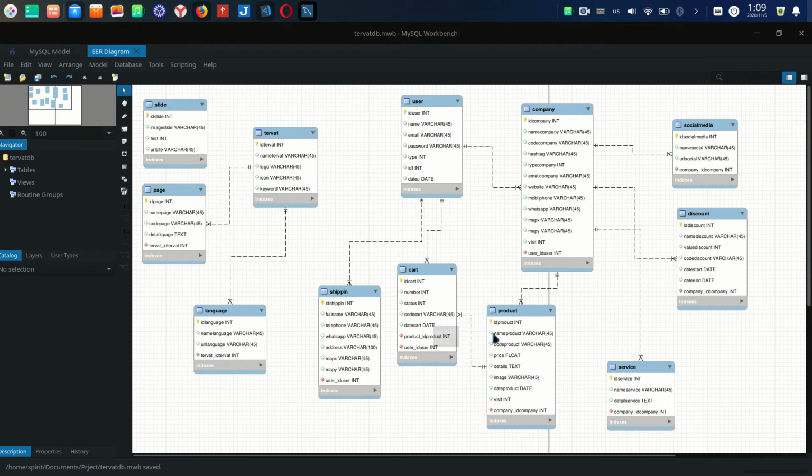That's it. Another thing too is the Tervat system makes the site and language. If you remember, we talked about some languages: Suomi or Finnish, English, French, Farsi, and one language more.